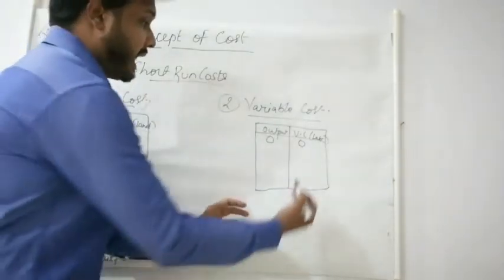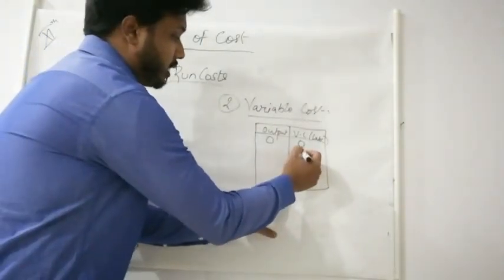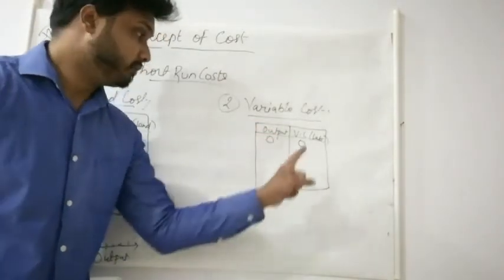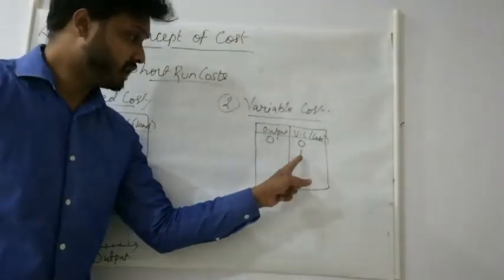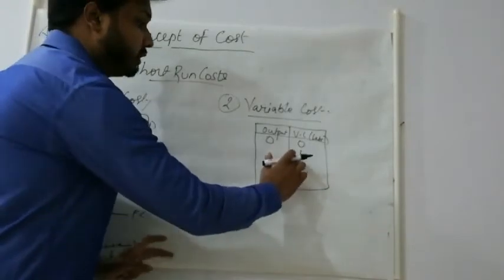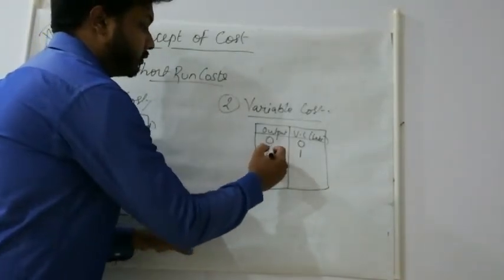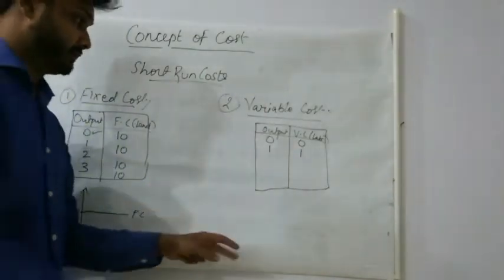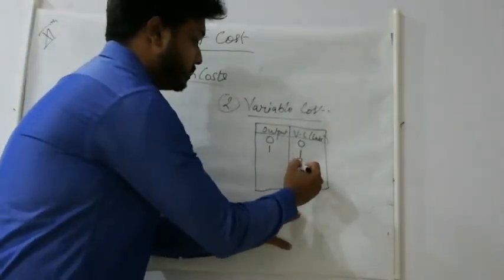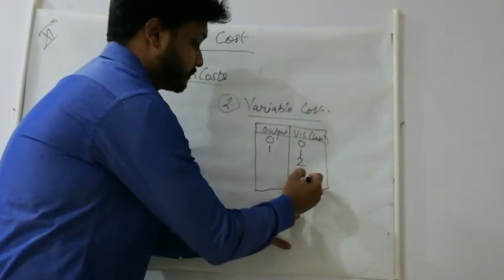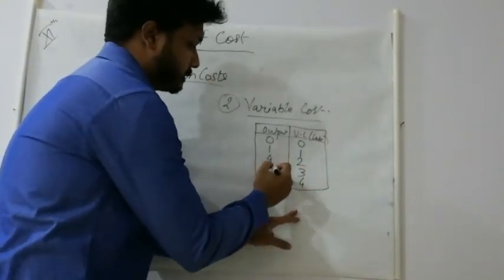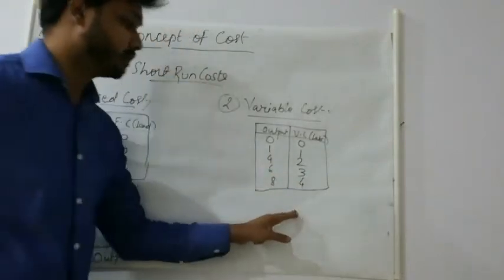Clear? As we increase the variable cost, suppose now we have called one labor and we are giving him some wages, so that is our cost. Now that labor will work and he will give some output here, okay? So you can see the difference here. As we increase the variable cost like this, our output will also increase, okay?